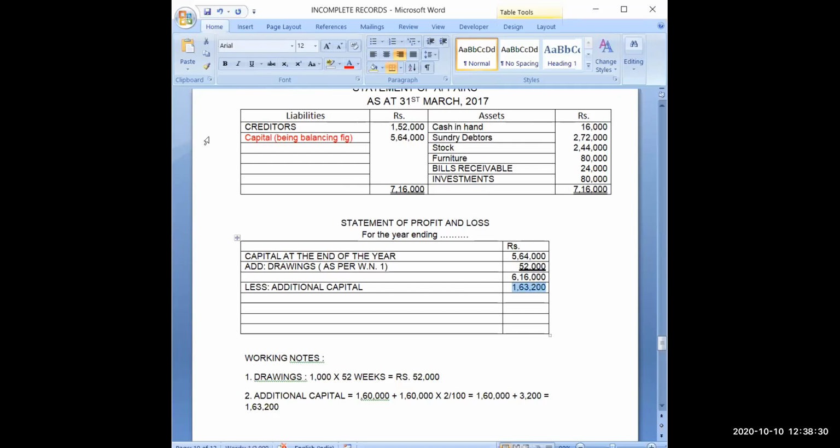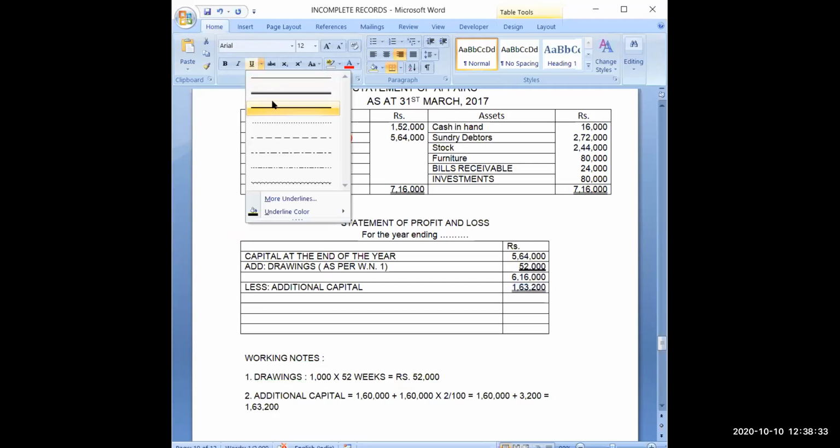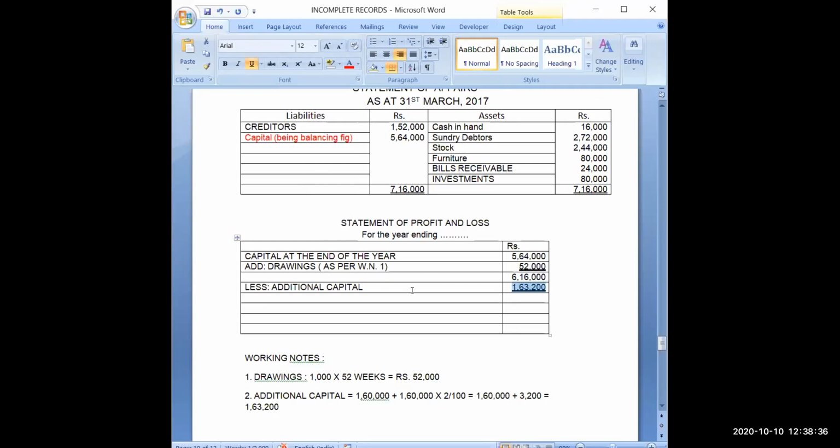Now if I subtract it, I will get an amount that I have to show here. You don't need to write as per, you can simply put the working note number, working note number 2. Now I will subtract it. So 0, 0, then 10 minus 2, 8, then 5 minus 3, 2, then 11 minus 6, 5, 5 minus 1, 4.